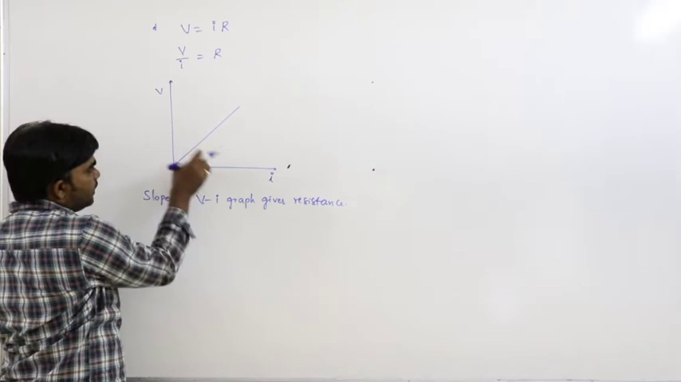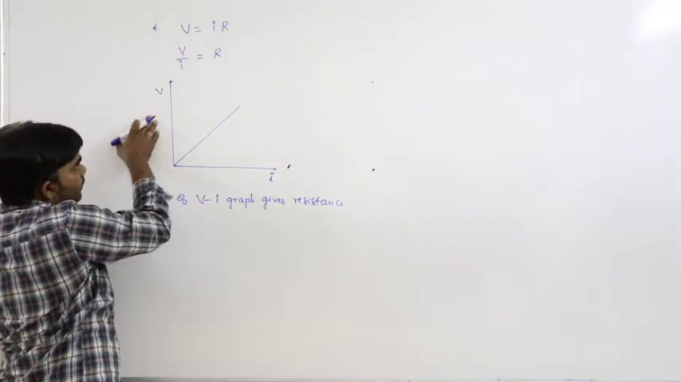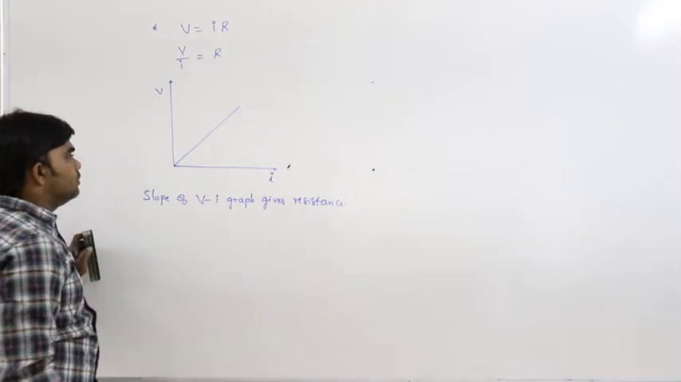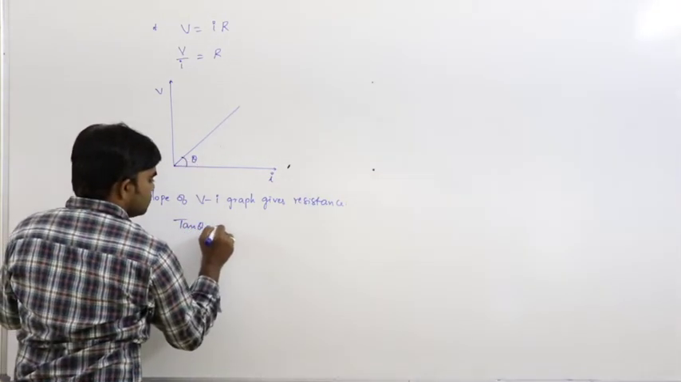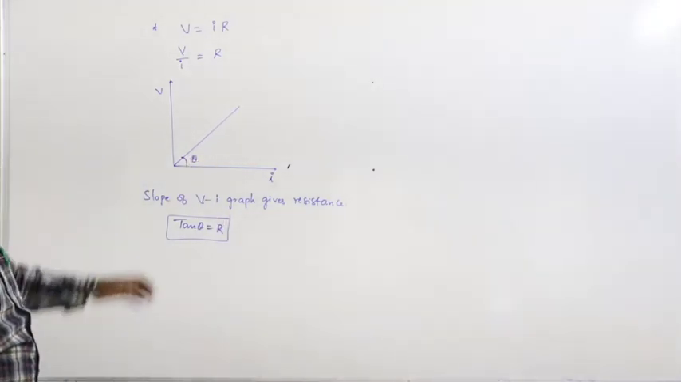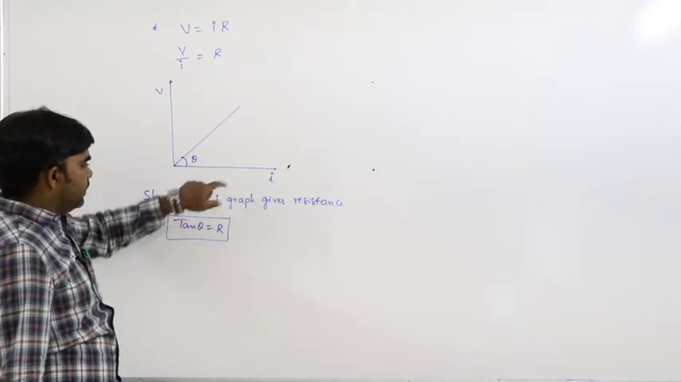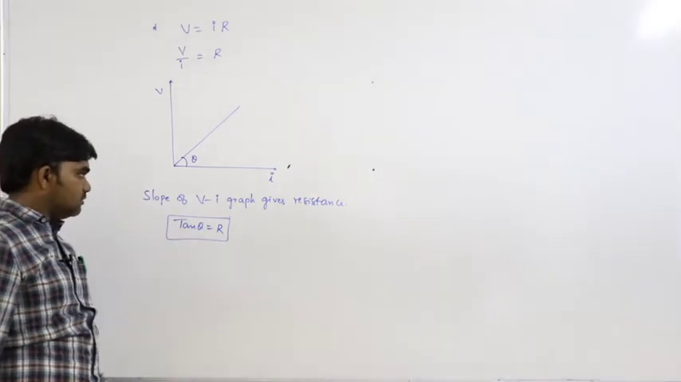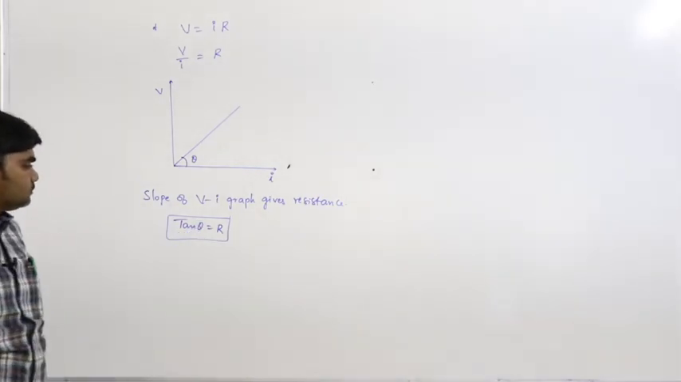Slope means y component by x component. From this, R = V/I. What is V here? The y component. What is I? The x component. So y component by x component gives the slope. Or let us say the angle is theta. We can write tan theta = R, because slope is y component by x component. So the slope of the VI graph gives resistance, tan theta = R.